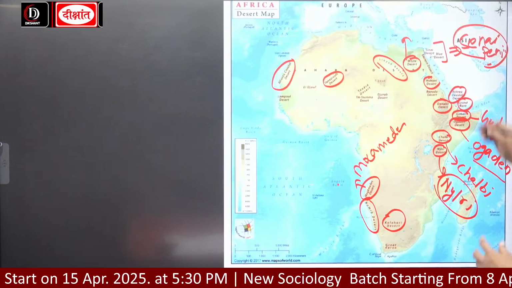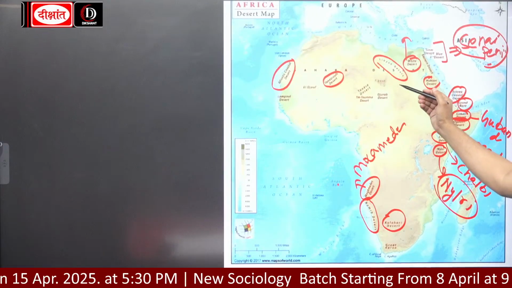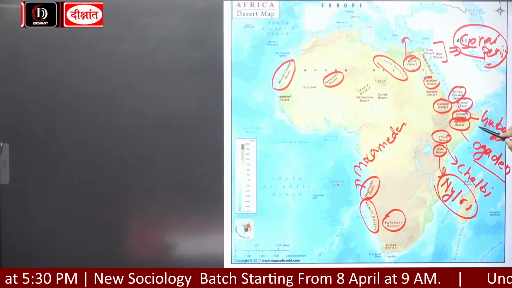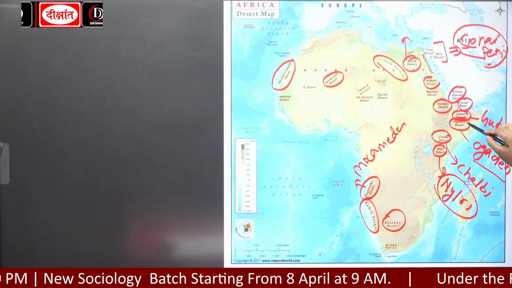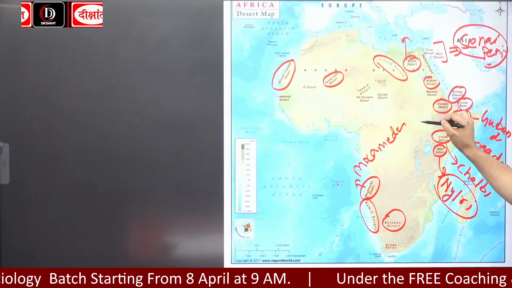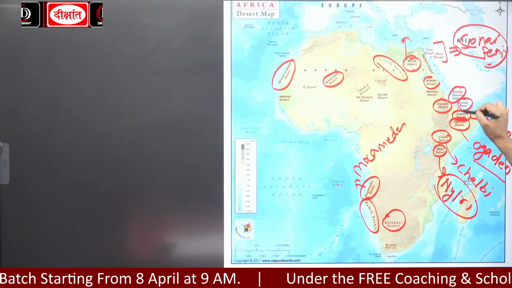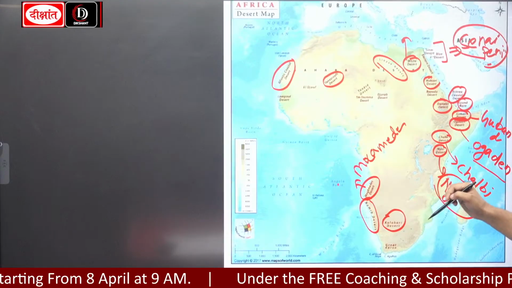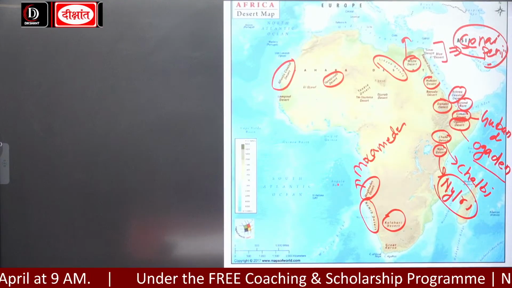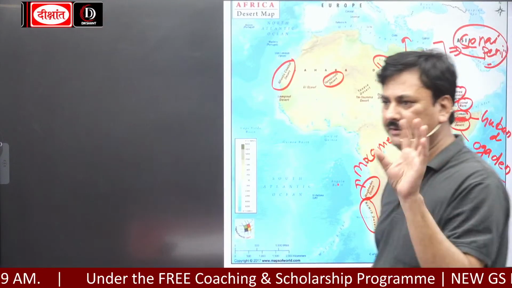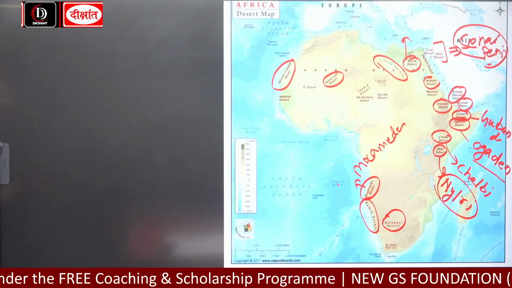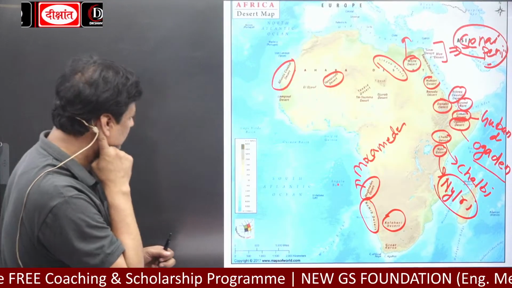Especially Blue Desert and White Desert, unique names. Okay, Grand Desert. These are some areas, and this region is especially very important. Why? It is continuously in the news because of the Afar triangle, Afar depression. Every physical feature of this area, you all have to keep in mind. So these are the deserts of Africa.